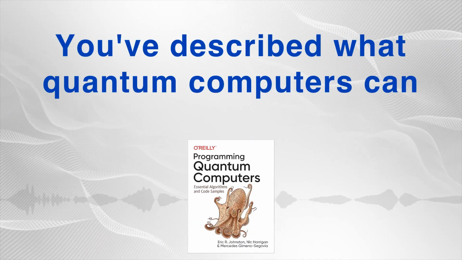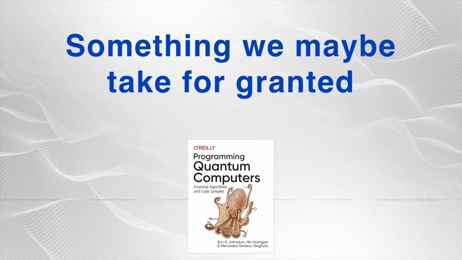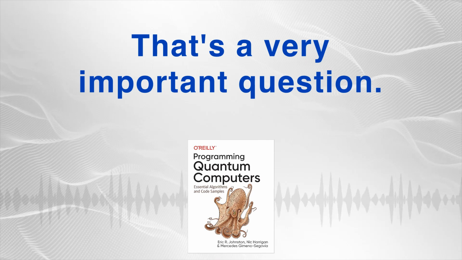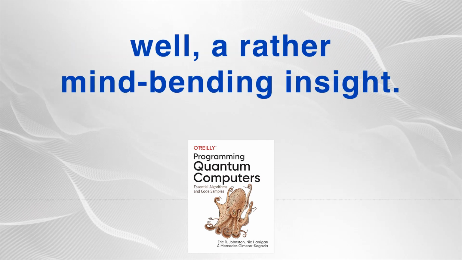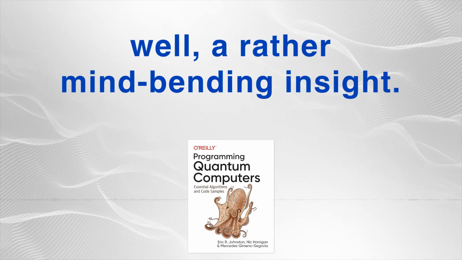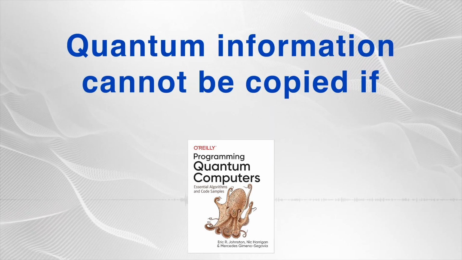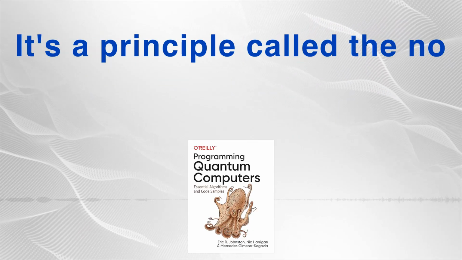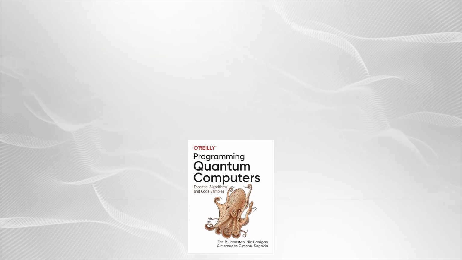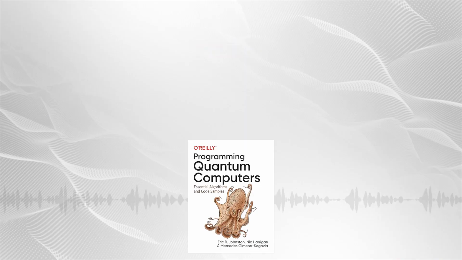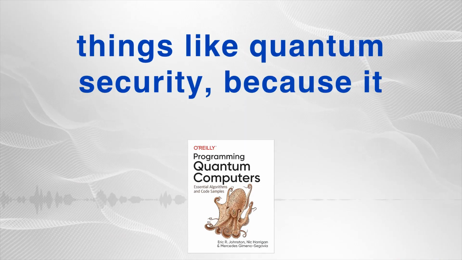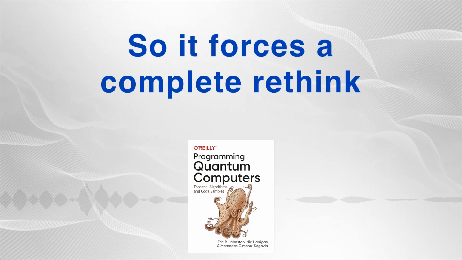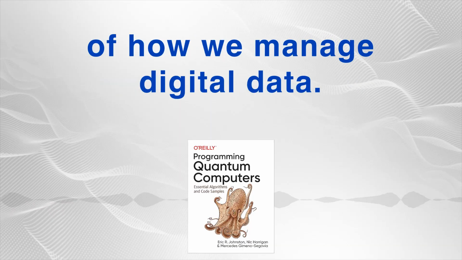You've described what quantum computers can do. Is there anything fundamental they cannot do? Something we maybe take for granted in classical computing, like making a simple copy? That's a very important question. And it brings us to a rather mind-bending insight. Quantum information cannot be copied if you don't know what it is. Cannot be copied. Correct. It's a principle called the no-cloning theorem. This isn't just a quirky physics fact, it's actually a foundational pillar for things like quantum security, because it makes eavesdropping detectable. So it forces a complete rethink of how we manage digital data.